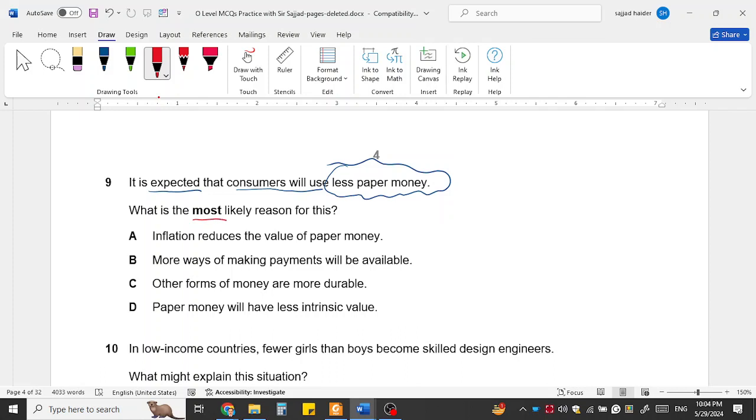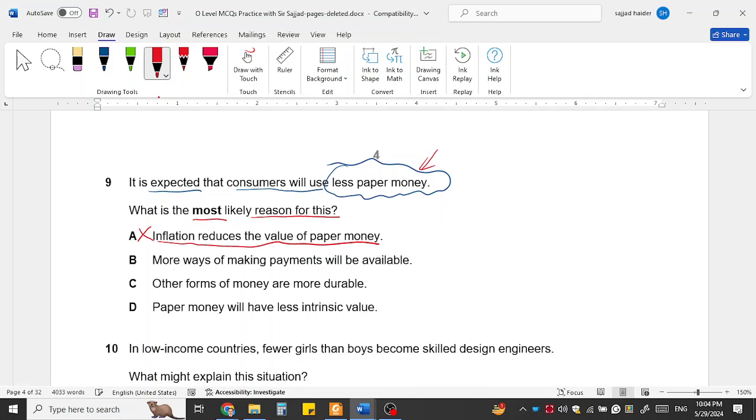So what is the most likely reason why less money is used? The question is, it is expected that the customer will use less paper money. Why? Because inflation reduces the value of paper money. Even when inflation occurs, whether you are using paper money or any other form of money, the value will reduce. So this is not the likely reason.